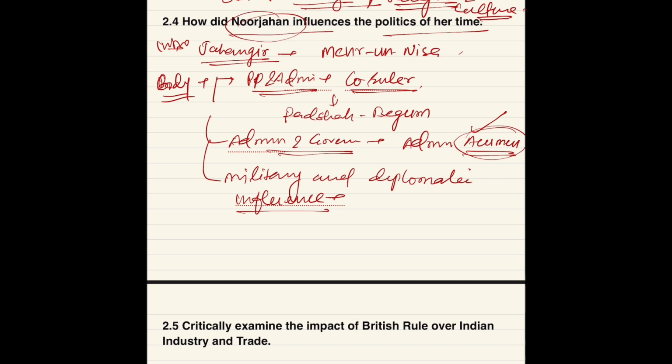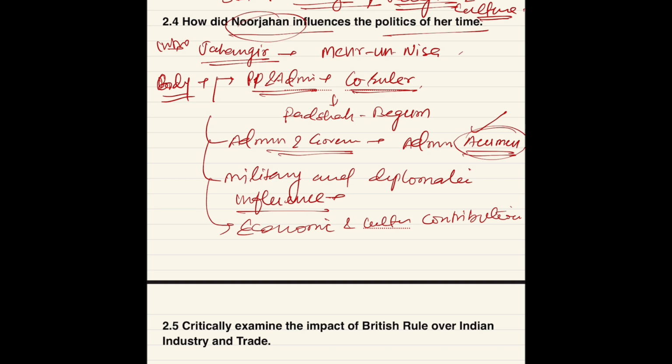Then economic and cultural contribution. Fourth point is economic and cultural contribution. You can write about the economic policy, how she promoted textiles especially. I don't know why, maybe because she liked suits or something. Don't know, you can find out and tell me. And she initiated some agricultural and trade reforms also. So you can mention all these points here.